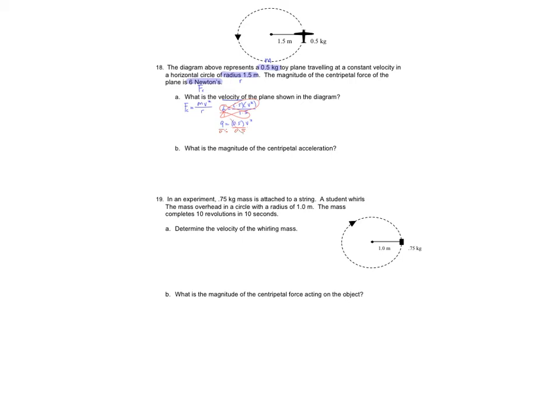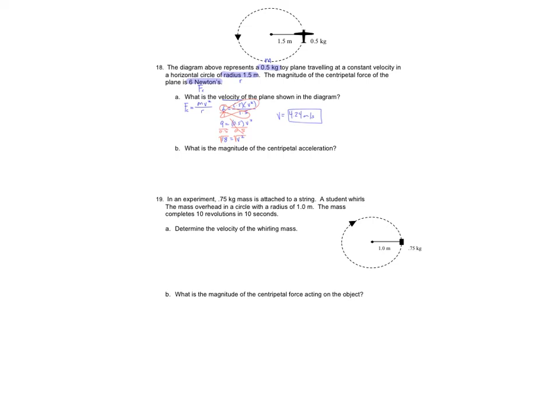When I do that, this side cancels, and on my left, 9 divided by 0.5 gives me 18. On the right, I have velocity squared. Now the last step is to get rid of that exponent, so I do the opposite and take the square root of both sides. When I do that, v is all by itself. The square root of 18 is 4.24 meters per second. That is my velocity.